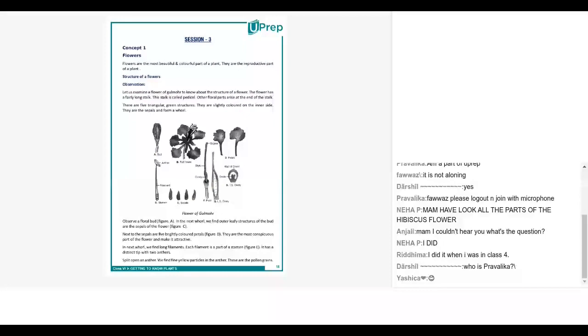So I would suggest all of you have a look at a YouTube video where you search for dissection of hibiscus flower, and after that you take a hibiscus flower. It is very easily available, or maybe any big flower which is a complete flower and a common flower, and then try and do a dissection at home. It will be very clearly visible, and it's very interesting also. Correct? Yes, ma'am.